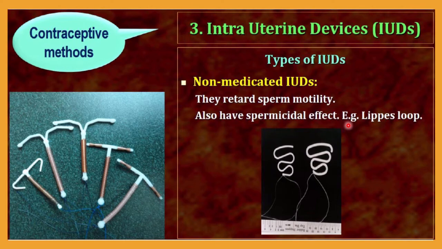An example of such an IUD is Lippes Loop. You can see the picture of this. This image shows a Lippes Loop.